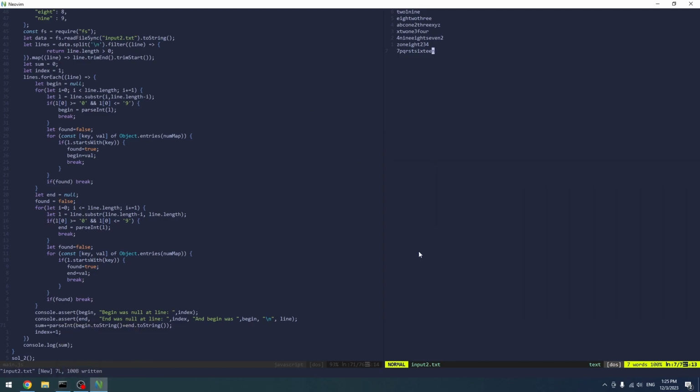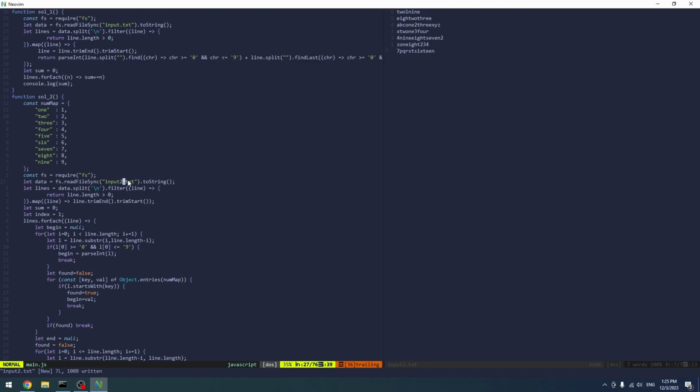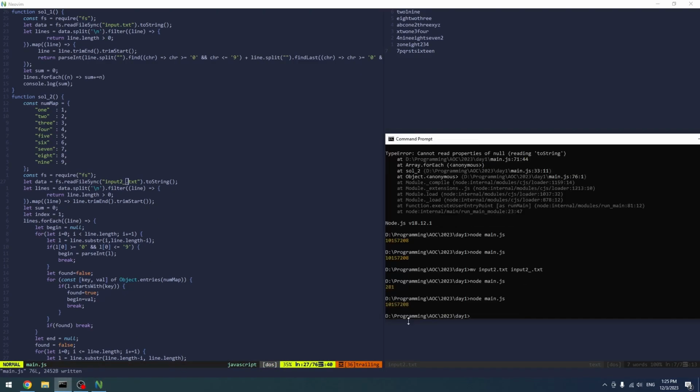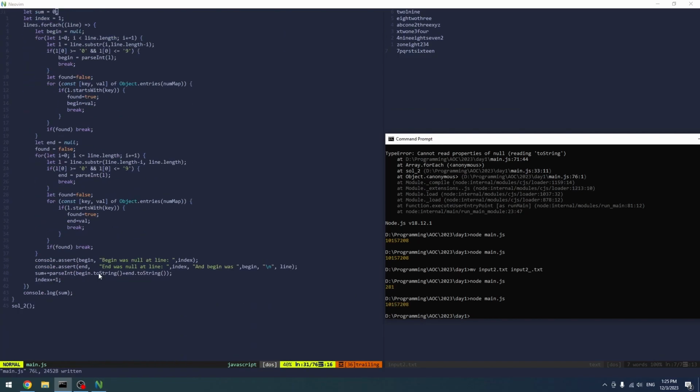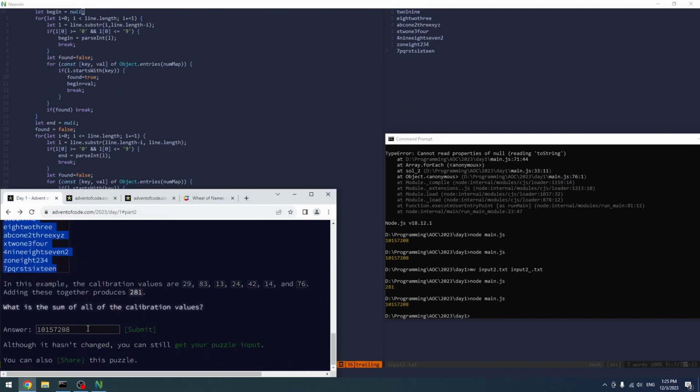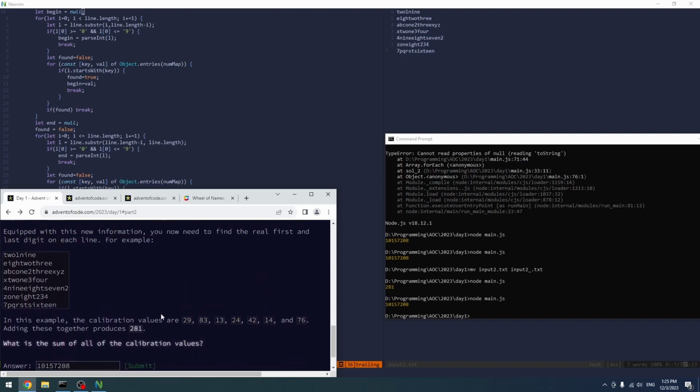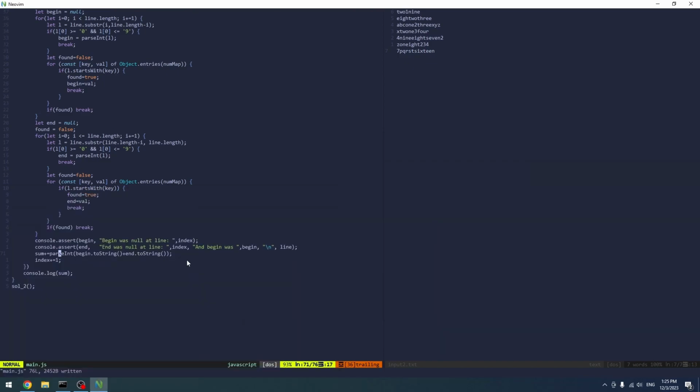And then let's do the underscore one. I'm a little stuck right now. It makes sense though, doesn't it? Although it hasn't changed, you still get your puzzle inputs. Yes, that makes sense. So you get 29. So let's actually log it, right? No, we can log the results like this.